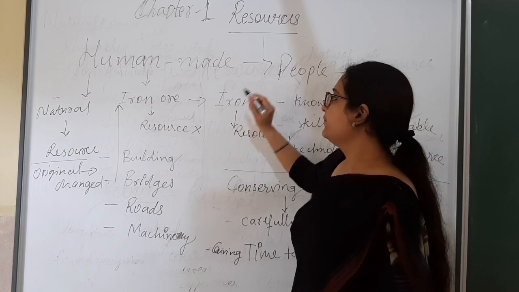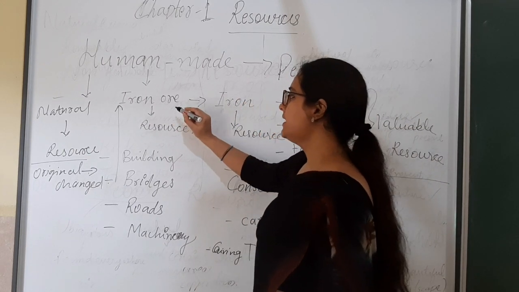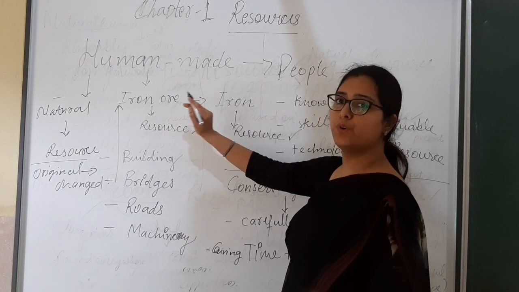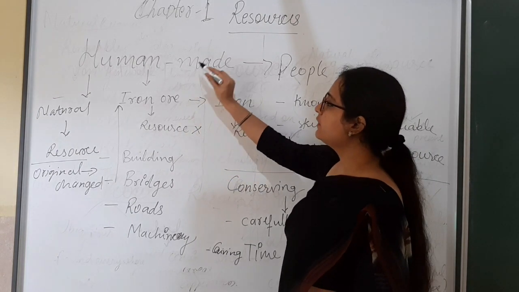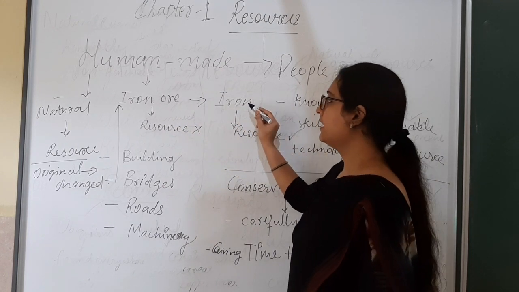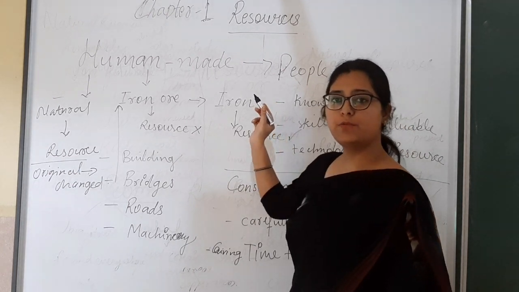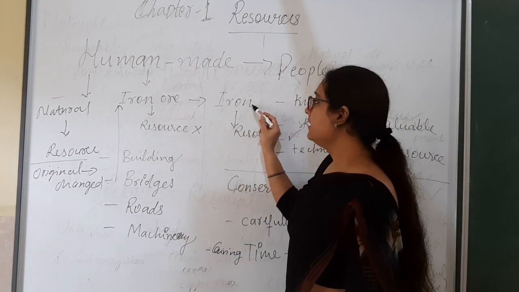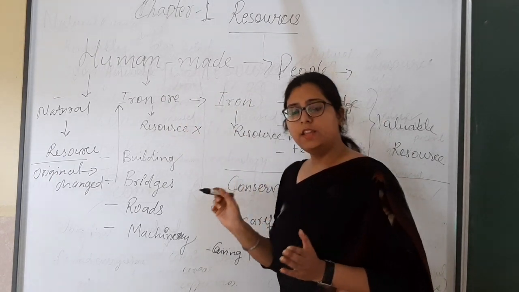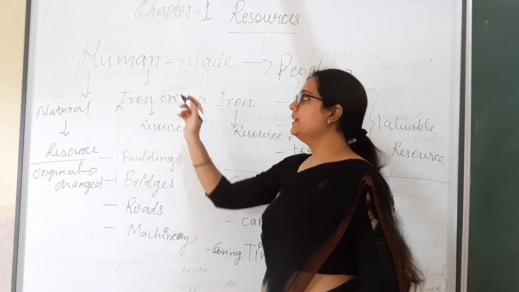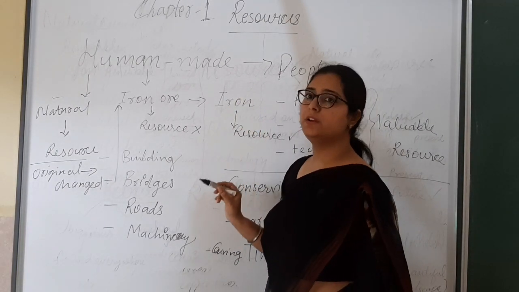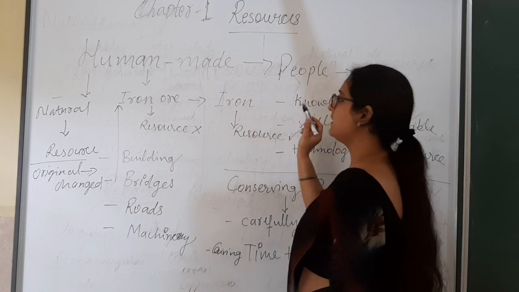For example, iron ore is not a resource. It cannot be considered as resource because it is of no use. But by the efforts of humans, it is converted into iron, and we can use iron for so many things, and then it will become resource. Means when anything is converted into resource by the efforts of human beings, that resource will be known as human made resource.